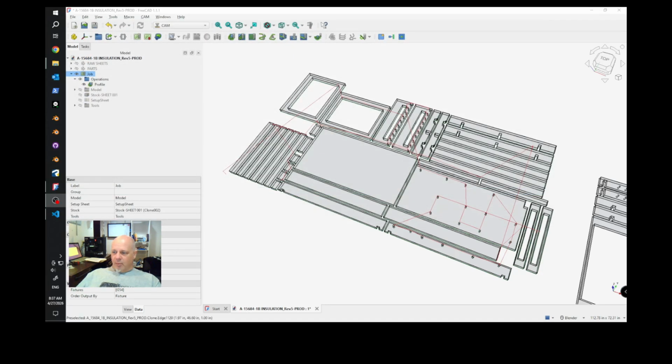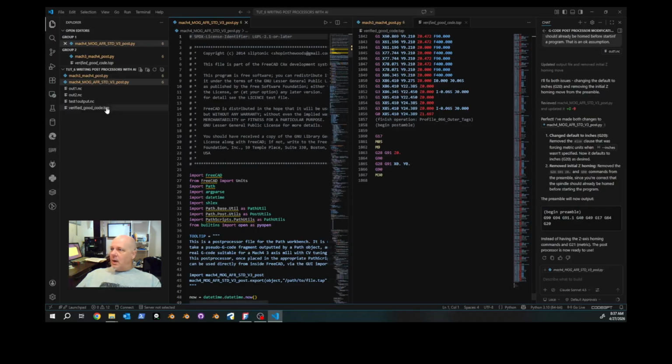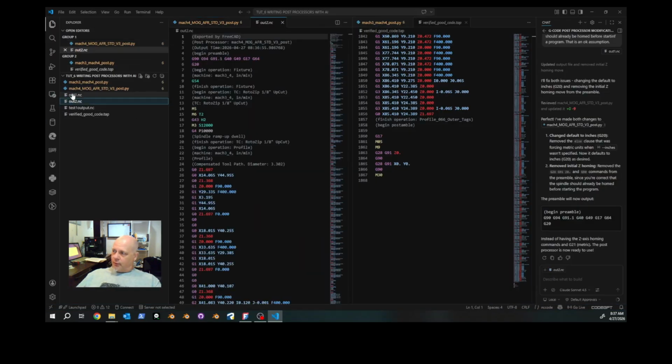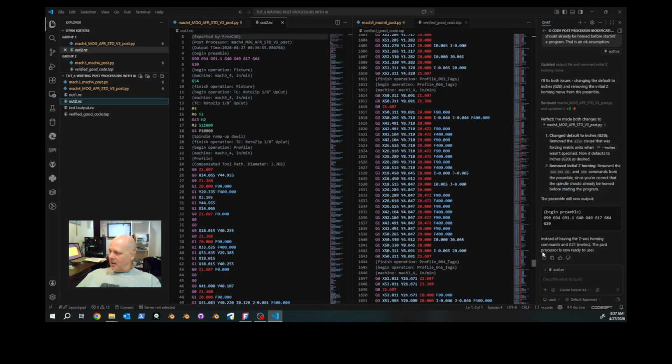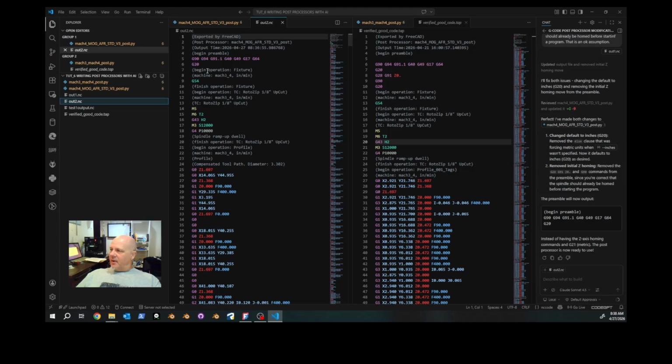Boom. So we go back to code, and we can select our out2 folder on this side, or out2 file on that side. So it simplified a bunch of stuff. Let's see, G90, G94, G91.1.